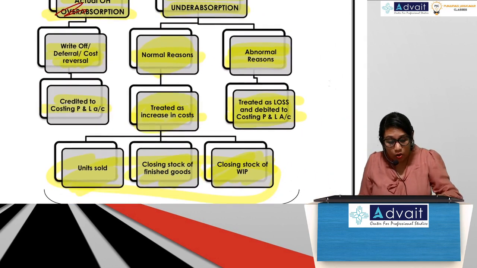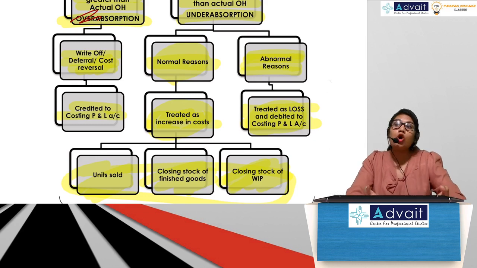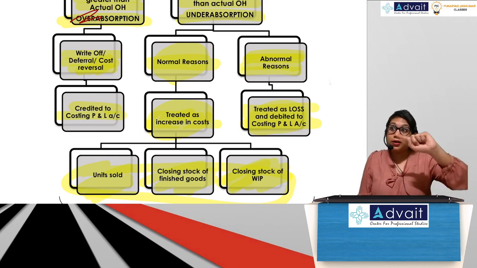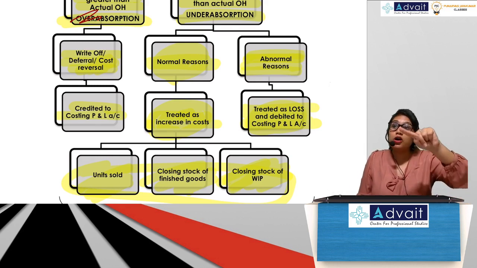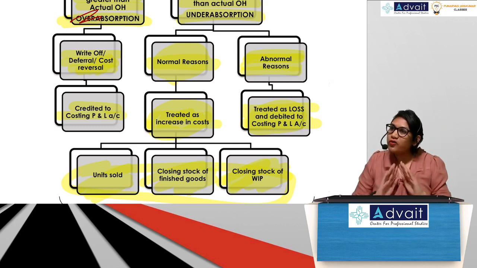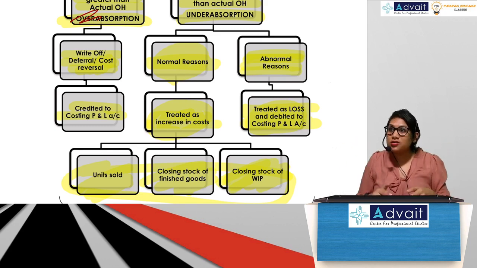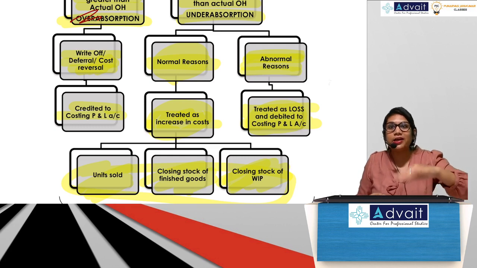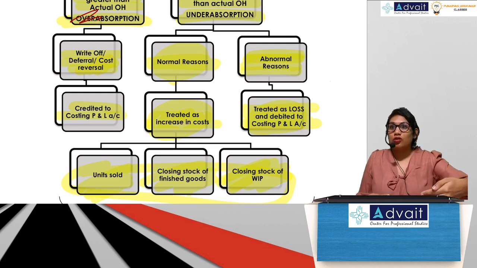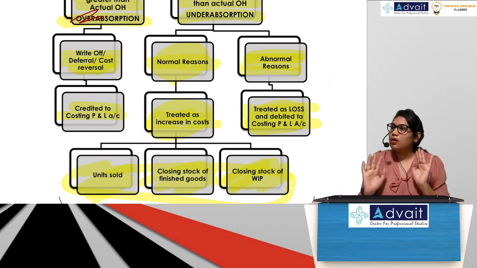Now when it comes to the overheads chapter, if they have given you a full-blown problem only on under absorption / over absorption, you will do all this. But if under absorption or over absorption comes in non-integrated or integrated accounts, then don't do all this. What do we usually do? Write off to P&L account. That's all. Because a non-integrated or integrated accounting problem in itself is so long, and this problem also in itself is so long, you cannot sit and do this there. So you write off to P&L account.